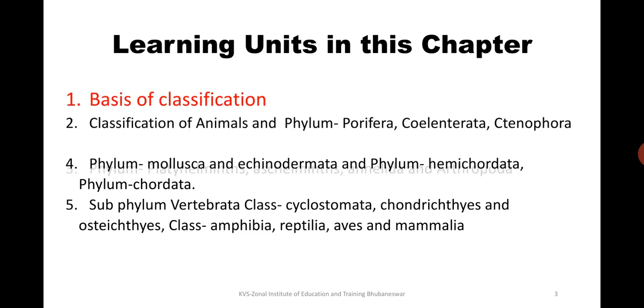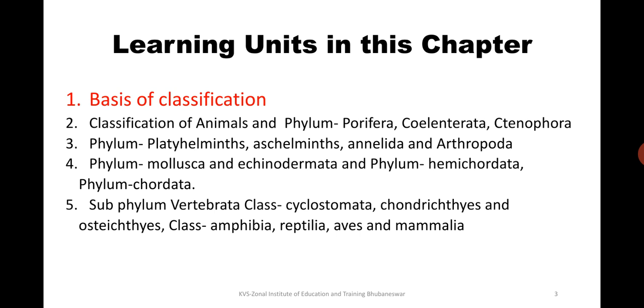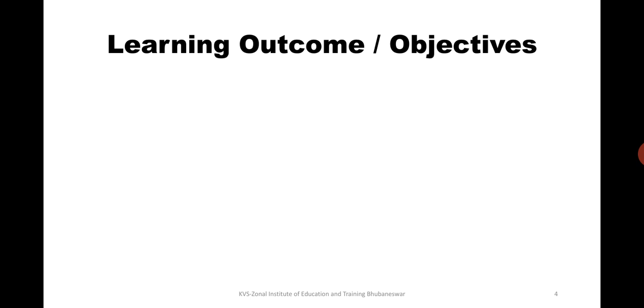What are you going to learn in this chapter? These are the 5 important points that we are going to learn. First, the basis of classification, then classification of animals, especially the phyla: Porifera, Coelenterata, Ctenophora, then Platyhelminthes, Aschelminthes, Annelida, Arthropoda, then Mollusca, Echinodermata, Hemichordata, Chordata, then subphylum Vertebrata: Cyclostomata, Chondrichthyes, Osteichthyes, Amphibia, Reptilia, Aves and Mammalia.